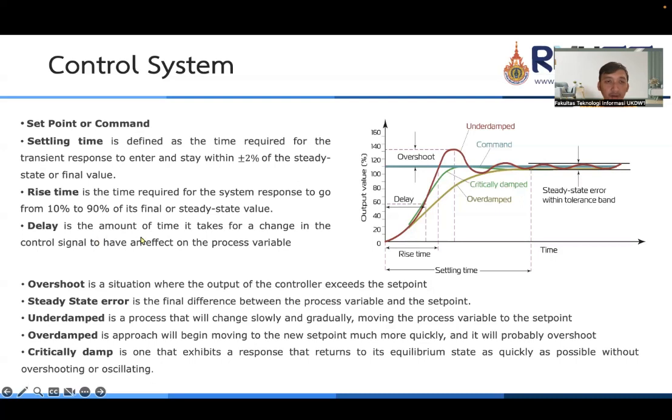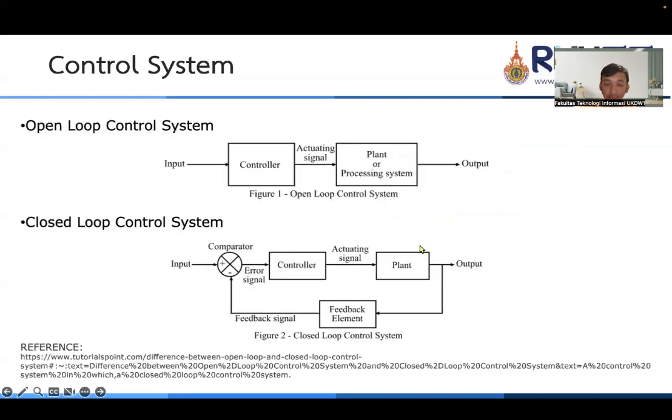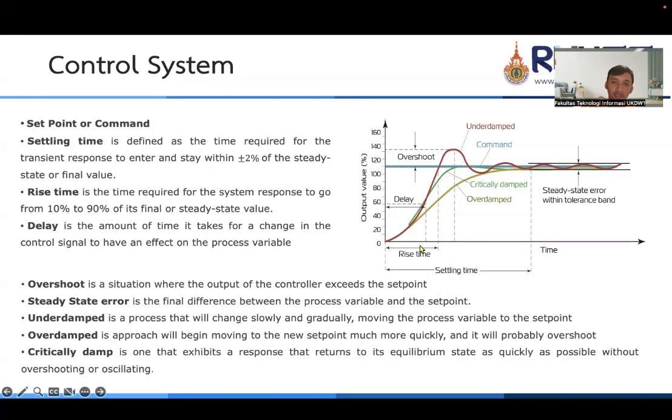The delay is the amount of time it takes for a change in the control signal to have an effect on the process variable. Yeah, this is the delay time. When we start to give the input to the controller, the controller will respond and give the output. So the time that is measured, we call it delay.